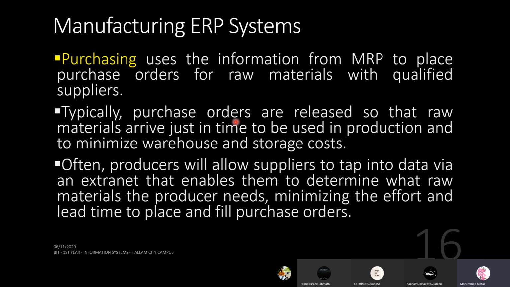So what if you are in a long-term partnership? If the supplier has a long-term partnership with your company as a producing company, you can provide an extranet to your supplier, the people who are going to sell raw materials to you. You can provide an extranet so they can observe. You don't have to worry about ordering. They will be proactive in supplying.